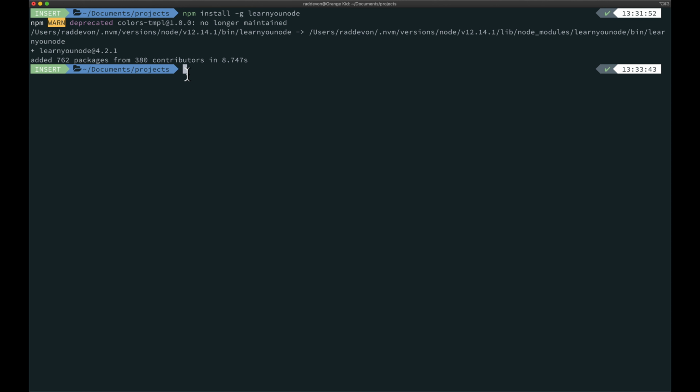So inside my projects directory, I'm going to make a new directory using mkdir and then a space, and then I'm just going to call it learnyounode. You don't have to make a directory through the terminal. You can do this through your command line in Windows.